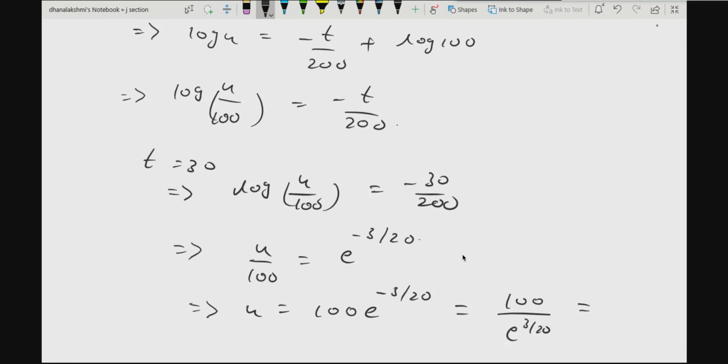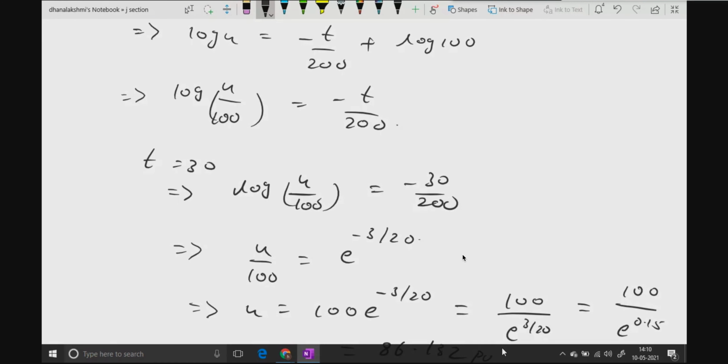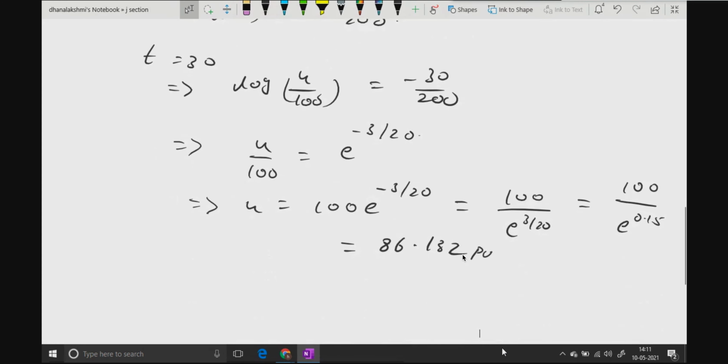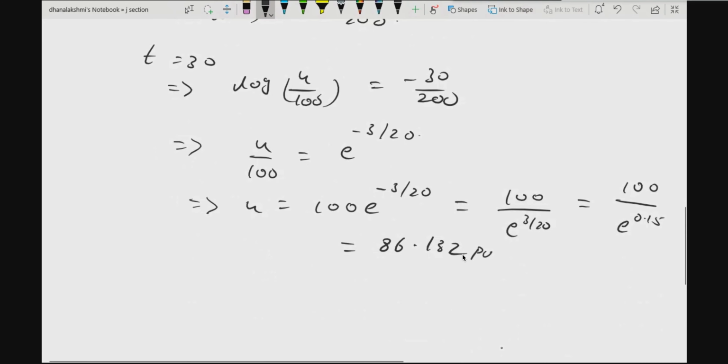Yes, when you solve it, you will get 100 by e to the power 0.15, which will be 86 point, how much? 132 pounds. Come again, 86 point 07.